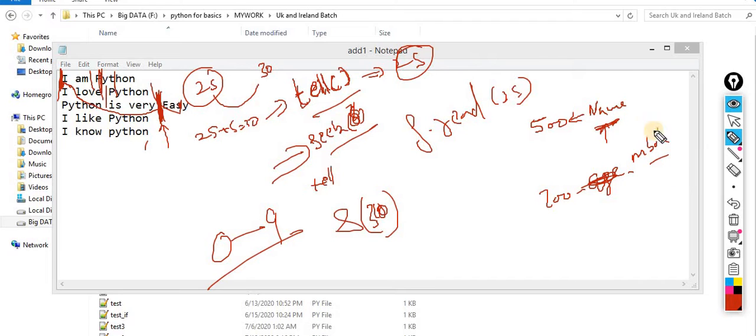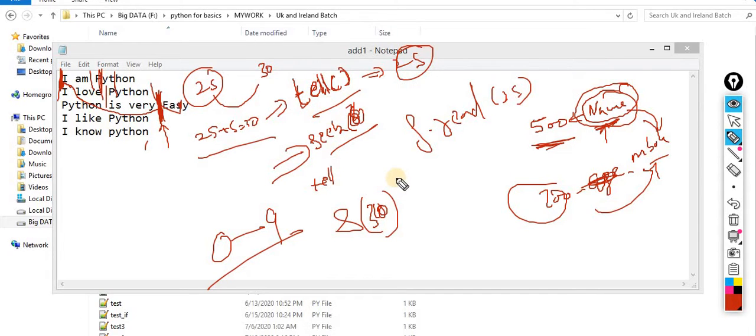Your requirement is that from the entire file you are supposed to read only the name and the mobile number. So at this point you are supposed to take the help of seek and tell.